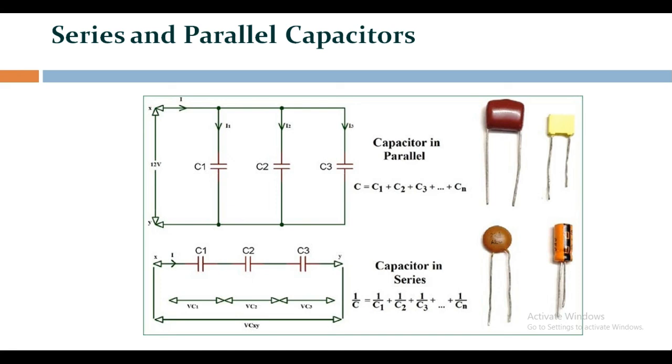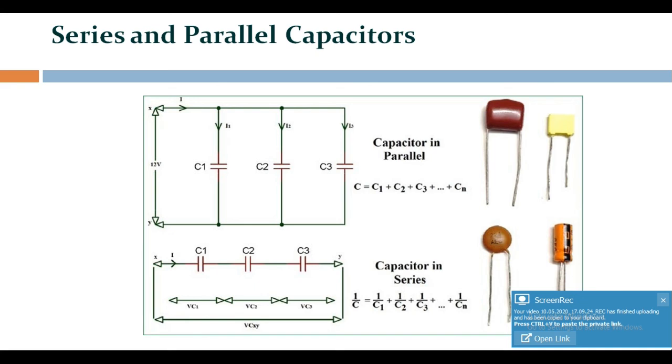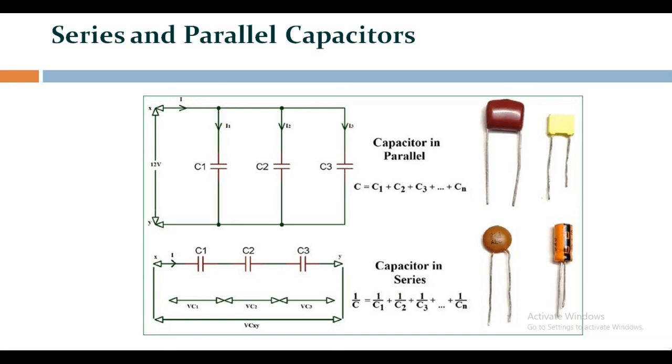Series and parallel capacitors. When capacitors are connected in series, the equivalent capacitance equals 1 divided by 1 by C1 plus 1 by C2 plus 1 by C3. When capacitors are connected in parallel, the equivalent capacitance equals C1 plus C2 plus C3.